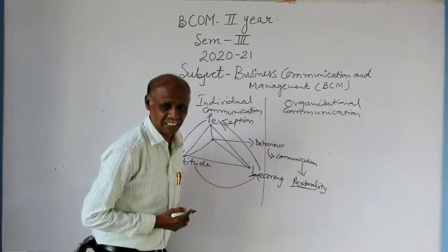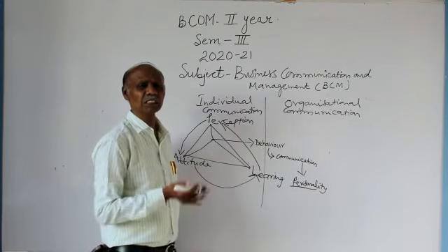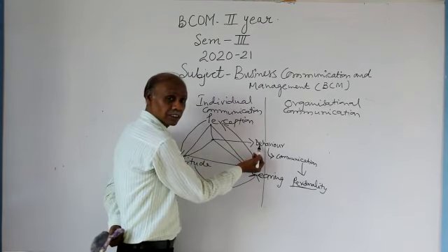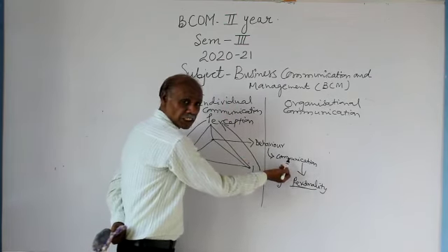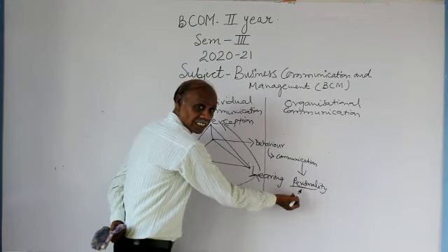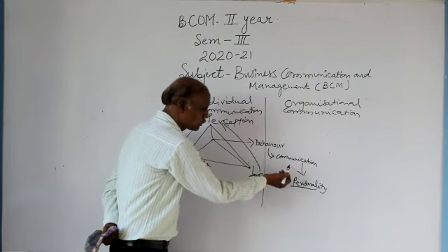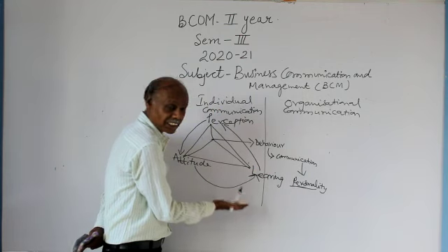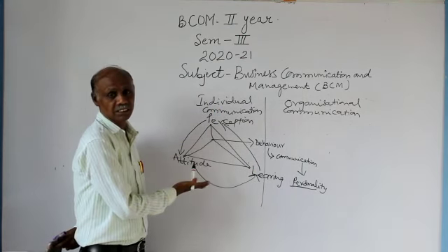So literally saying, there is not that much of difference, they are identically equal. Behavior is identically equal to communication, and communication is also identically equal to personality. Sometimes we use behavior, sometimes we use communication, sometimes we use personality. That is as far as the individual communication is concerned.